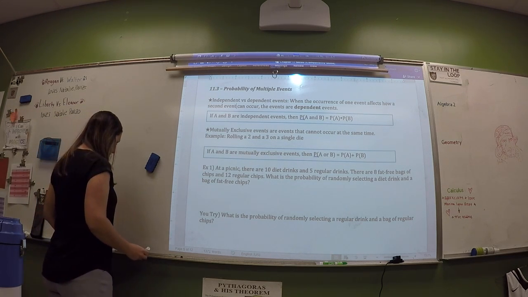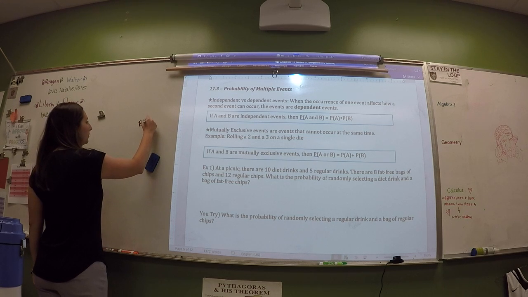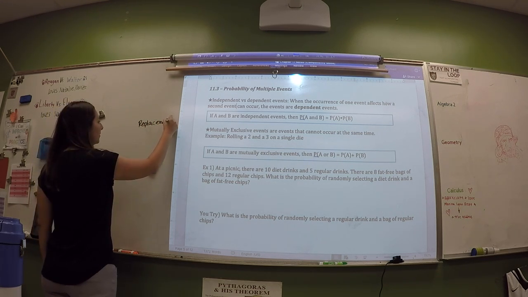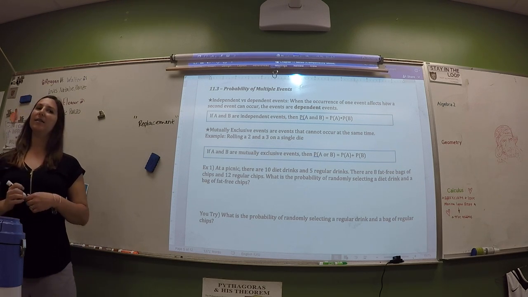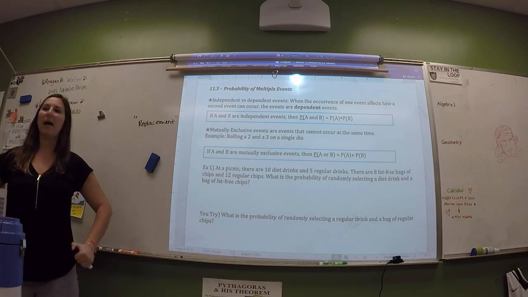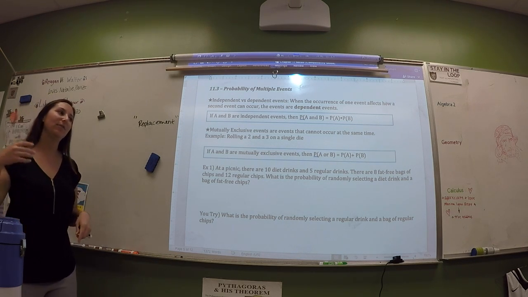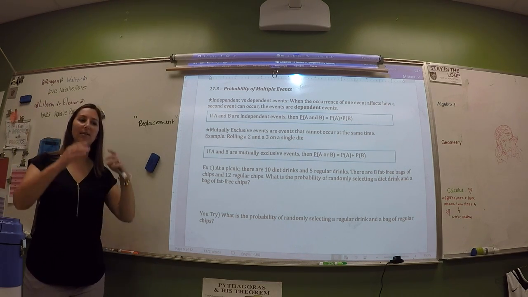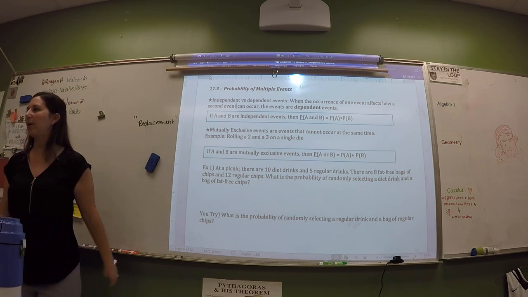They'll often use the words with or without replacement. If they replace it, then they're independent events because it doesn't matter what you did the first time, because you put it back. And if you don't replace it, then they're going to be dependent events because you'll have a smaller sample the second time around.